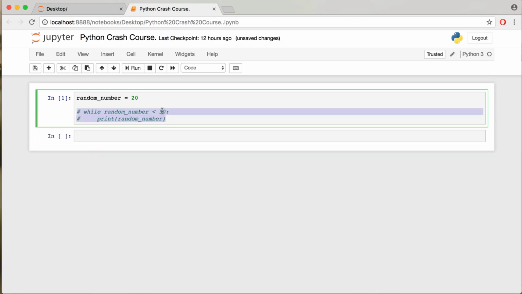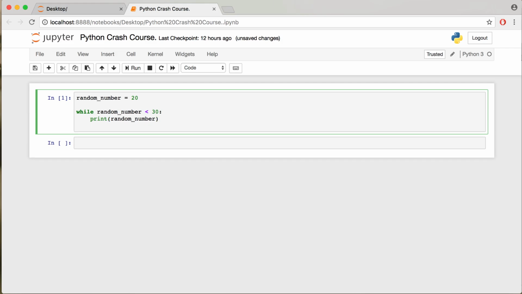So now, inside the body of our while loop, let's uncomment our code, and inside the body of our while loop, we'll specify it such that for every iteration, we'll increase the value of our random number by 1. That is, random number plus equals 1. Remember the plus equals assignment operator. It takes the current value and increments it by 1. So for every iteration, we'll increment our number by 1 until it reaches 30, until the number becomes big enough for this condition to be false.